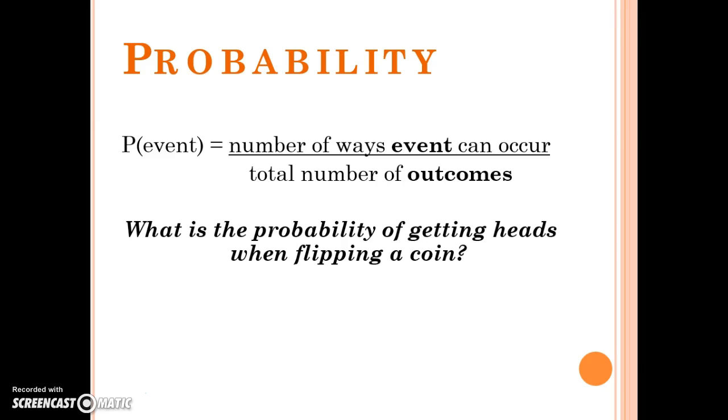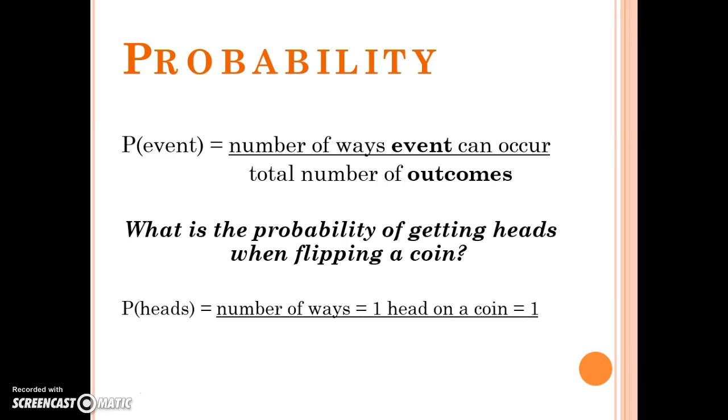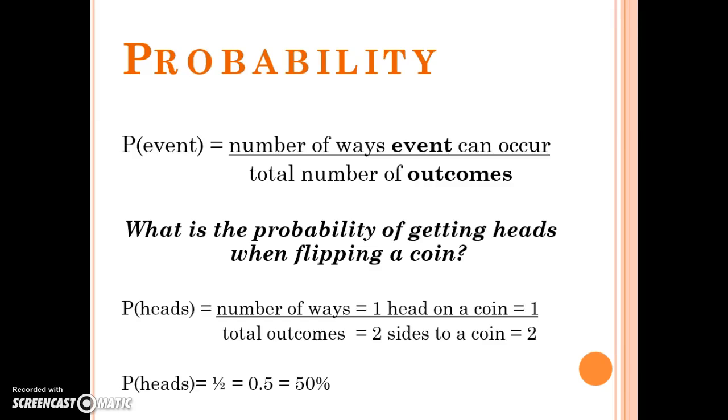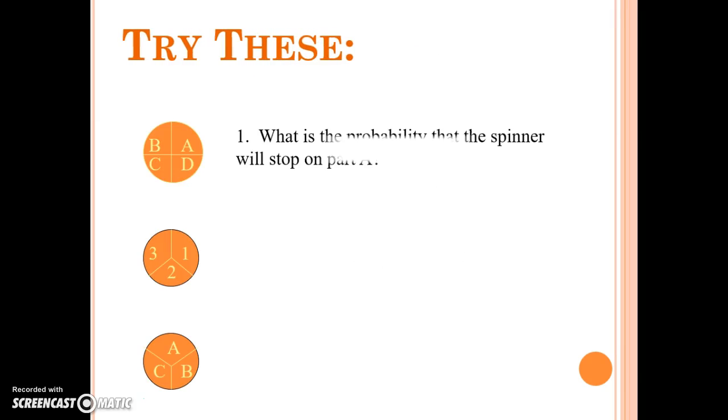So what's the probability of getting heads when flipping a coin? Well, the event is to get heads. The total number of outcomes for flipping a coin is heads or tails. So the number of ways to get a head in a flip is 1, and the total possible outcomes is 2, heads or tails. So that probability is going to be 1/2. So pretty simple.